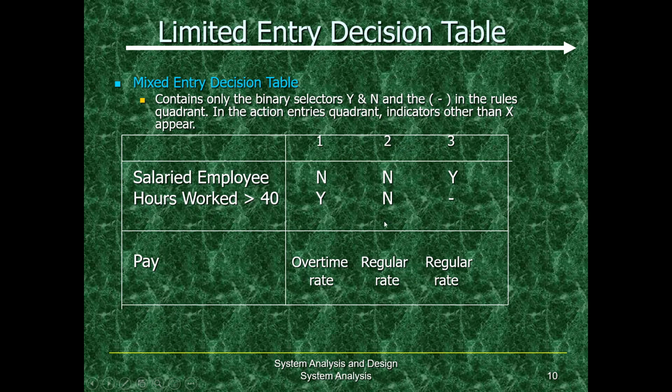In the second scenario, both conditions are false or no, so this employee is going to be paid a regular rate. In the third case, if he is a salaried employee, if he is paid on a regular basis, hours worked doesn't matter. That means definitely he is working regularly. So whether he worked more than 40 hours or not doesn't matter. So he will be paid a regular rate. So this is an example of a mixed entry decision table.